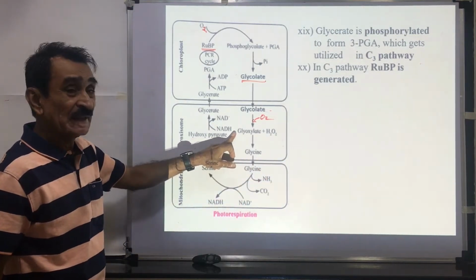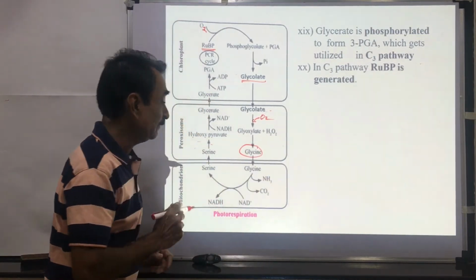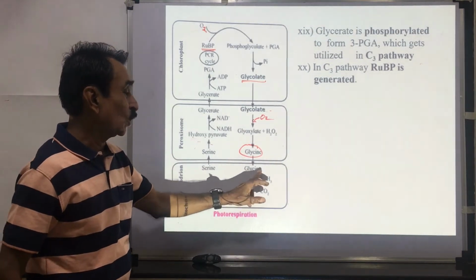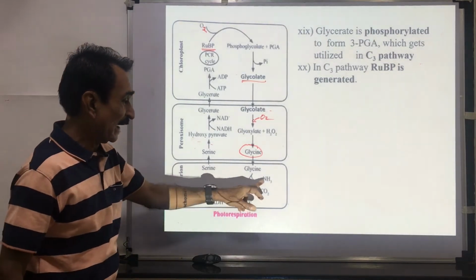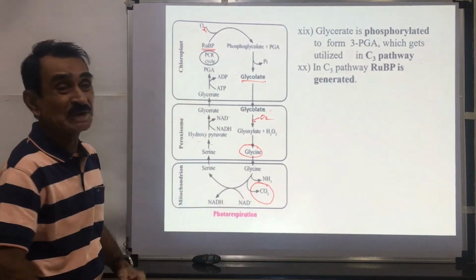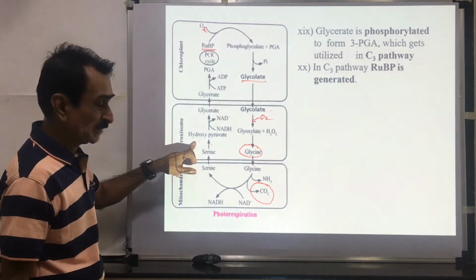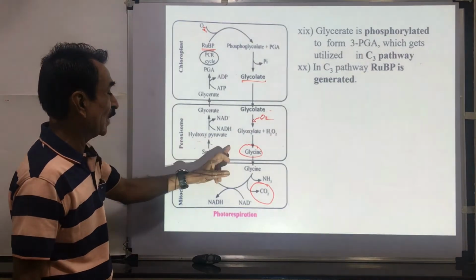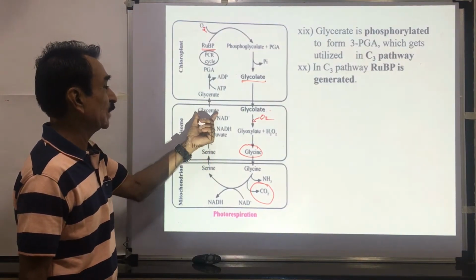This glyoxylate is aminated, or an amino group is added, and there is formation of the amino acid glycine. Glycine is transferred to the mitochondrion. In the mitochondrion, 2 molecules of glycine are utilized. There is formation of 1 molecule of serine. NH3 group is removed. CO2 is removed. So in this reaction, CO2 is removed in the process of photorespiration. Serine is transferred to the peroxisomes. In the peroxisomes, this is converted into hydroxypyruvate by the removal of amino group. Hydroxypyruvate is converted, or reduced, to glycerate.